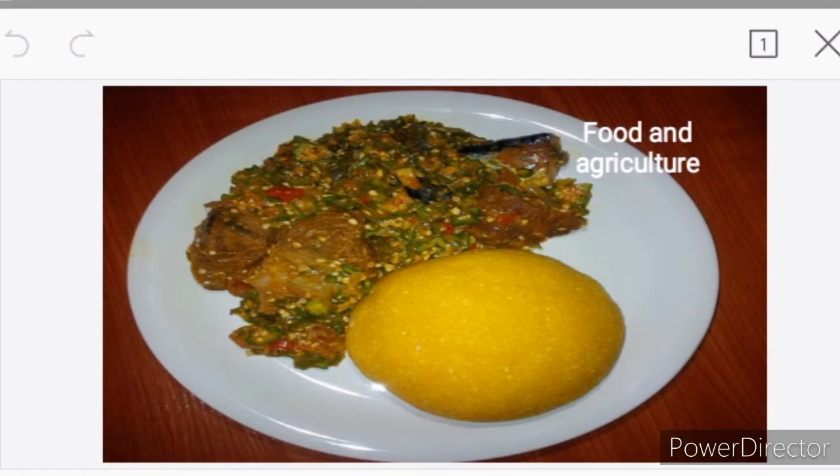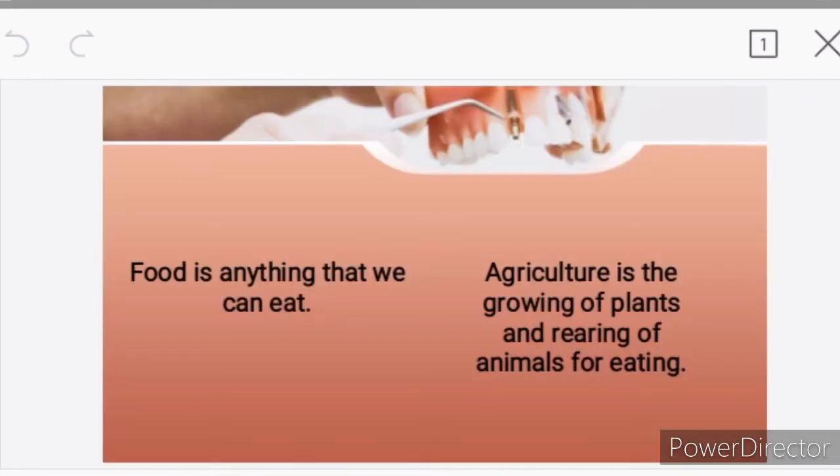So we'll look at the meaning of food and agriculture. First of all, food is anything that we can eat. Anything that you can take into your body that will not harm you is known as food. Agriculture, on the other hand, is the growing of plants and rearing of animals for eating. The type of food that people in a particular place eat is dependent on the agricultural system that they have. Now let's take Nigeria for instance.